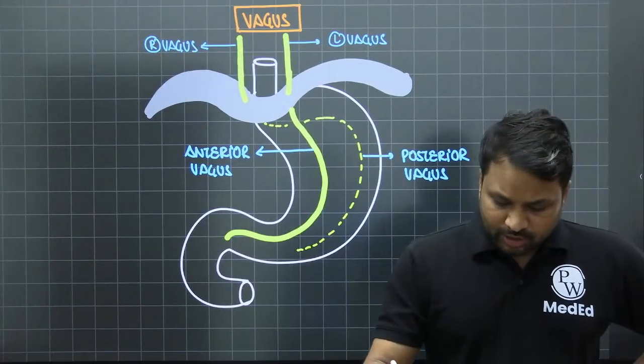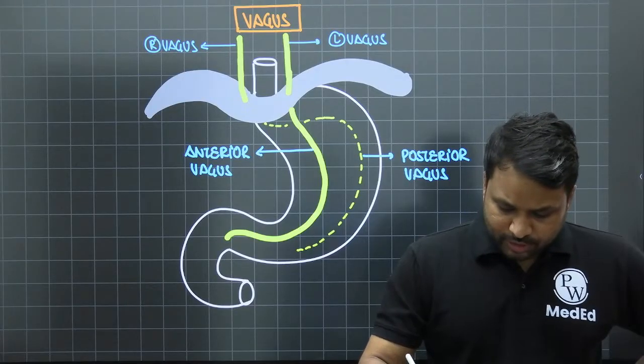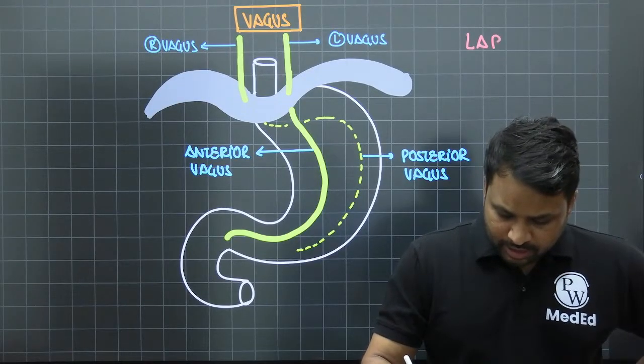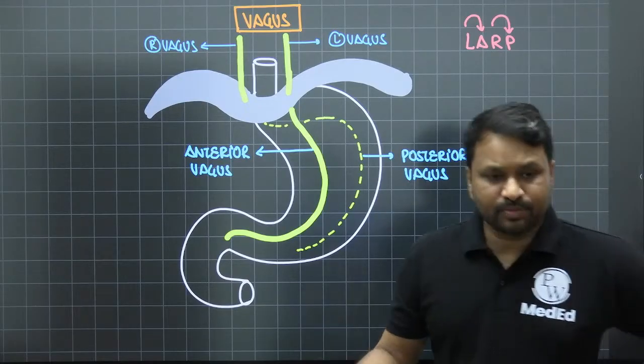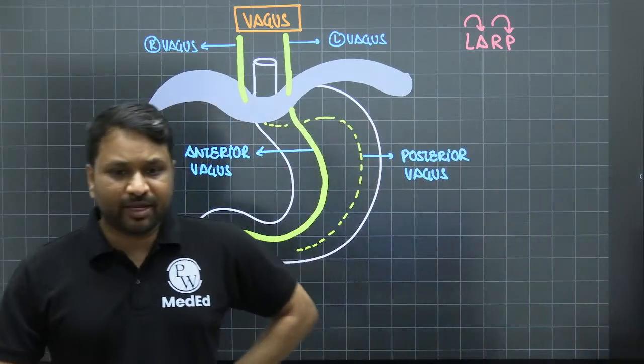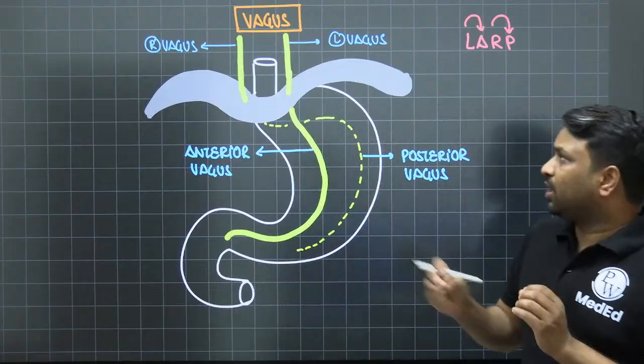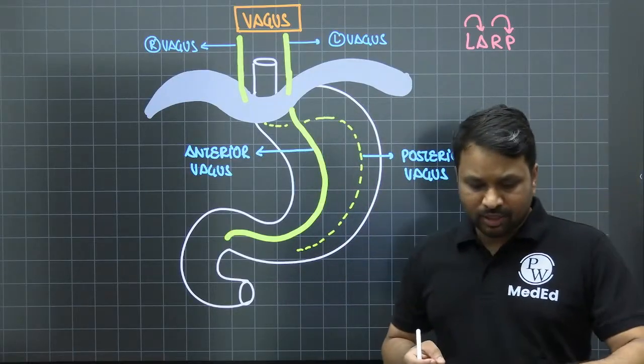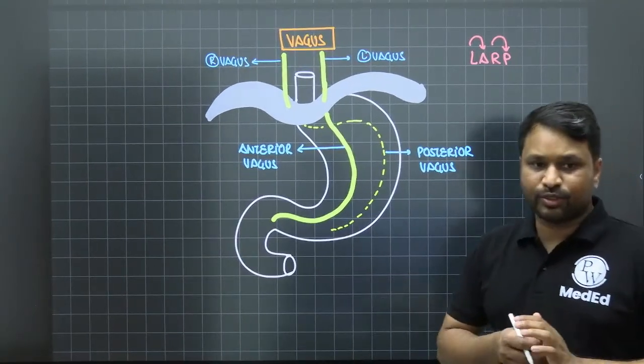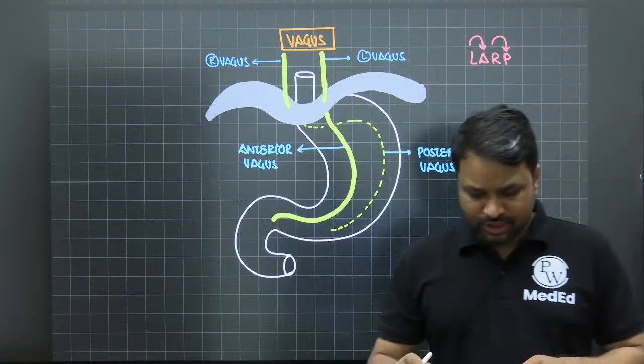The standard mnemonic to remember this orientation is LARP. That is, the left becomes anterior, the right becomes posterior. Okay? This is what you have to remember with respect to the vagus orientation. Now, what are the various branches that you are going to have?